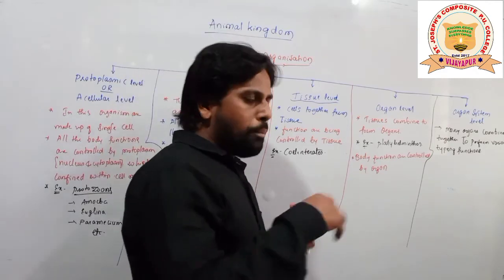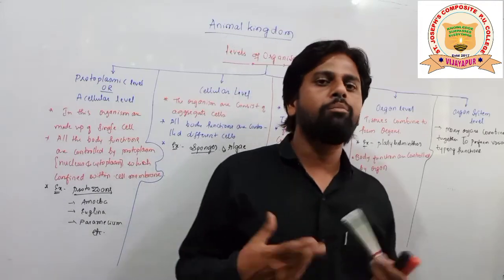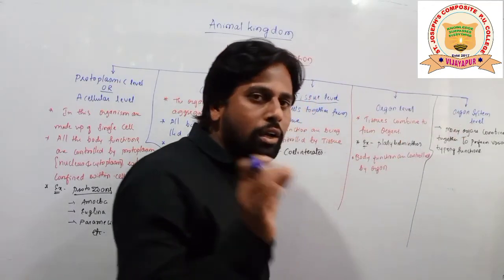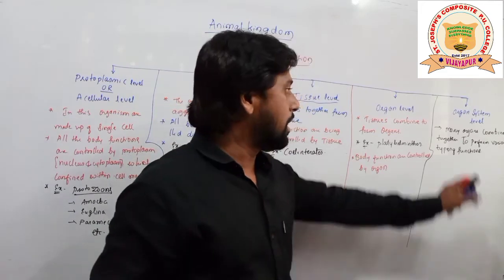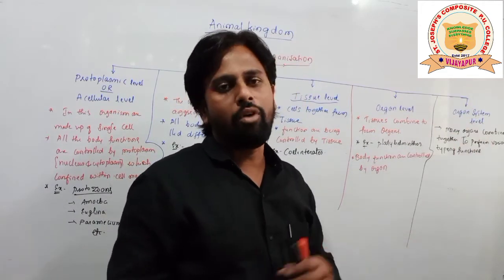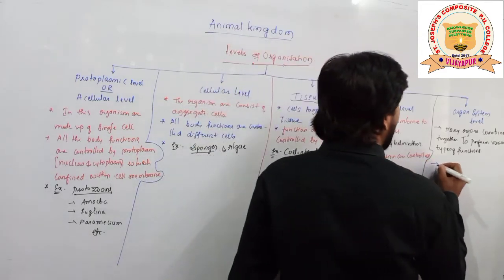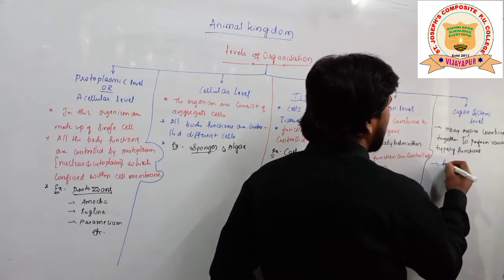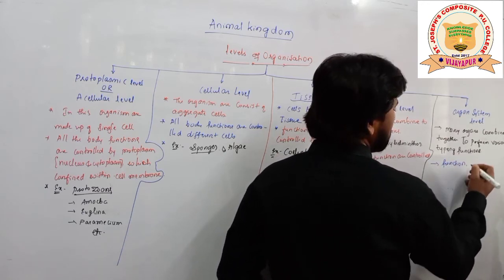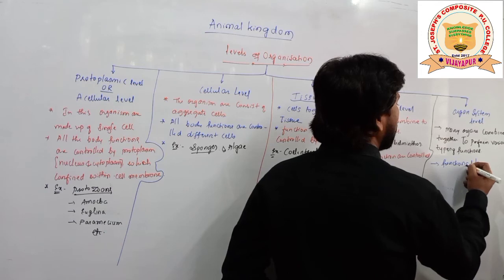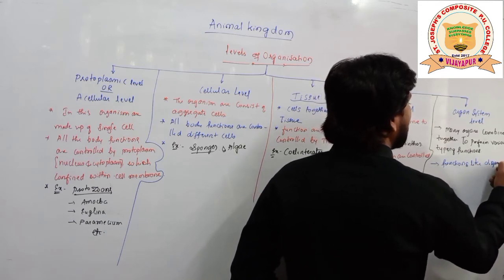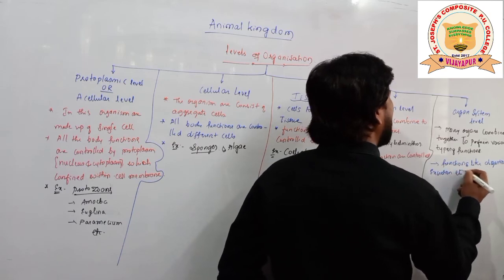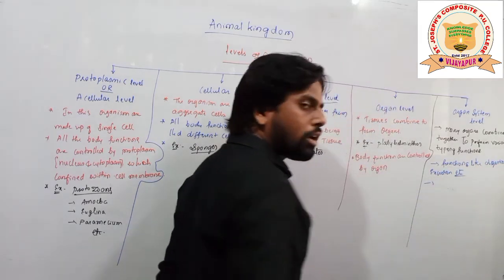Altogether, many organs are combining together and performing a particular function inside the body. Such organisms are considered as what? Organ system level of organization we consider. Functions like digestion, excretion, many functions are being controlled by organ systems.